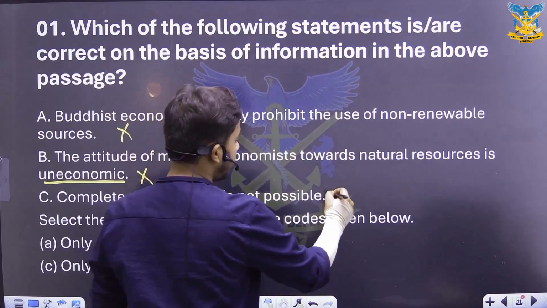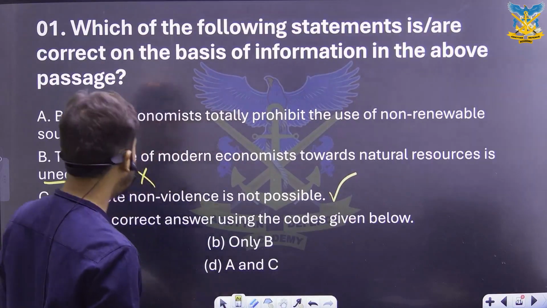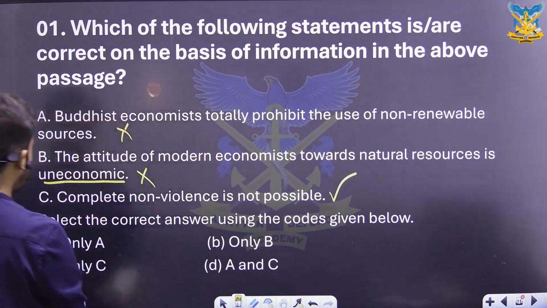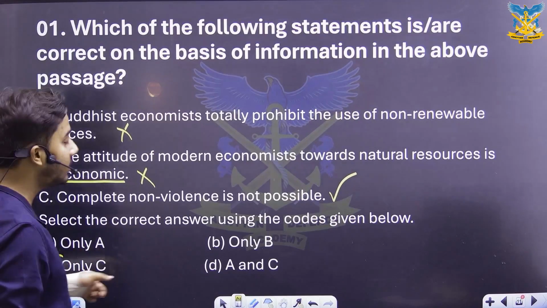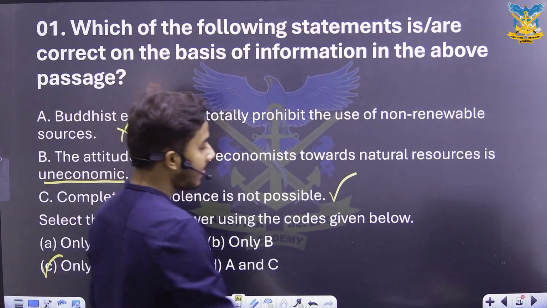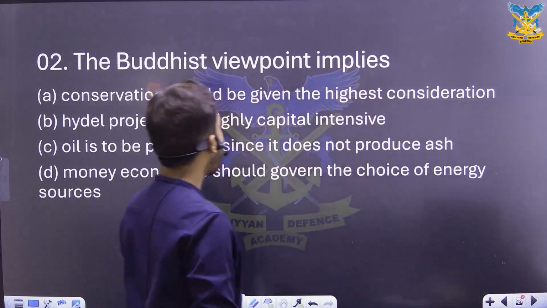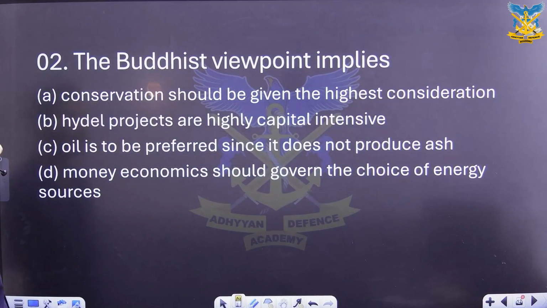So this statement is actually a right statement, and thus among the four options that we have, it's gonna be number C, which denotes that only number C is correct, right? Let us take the next question. So as you can see, the next question is there on the screen.